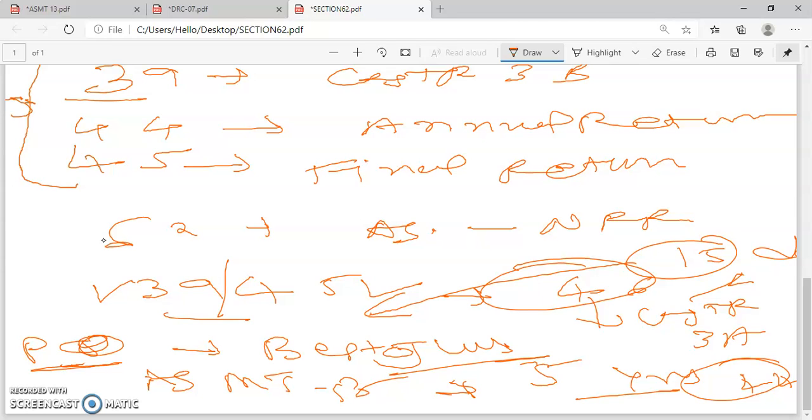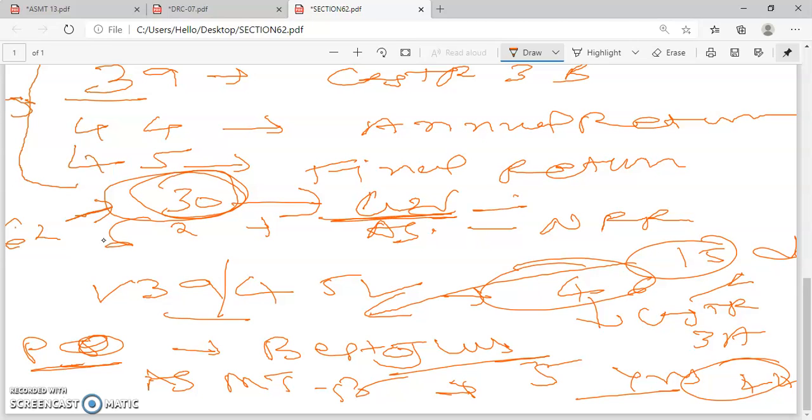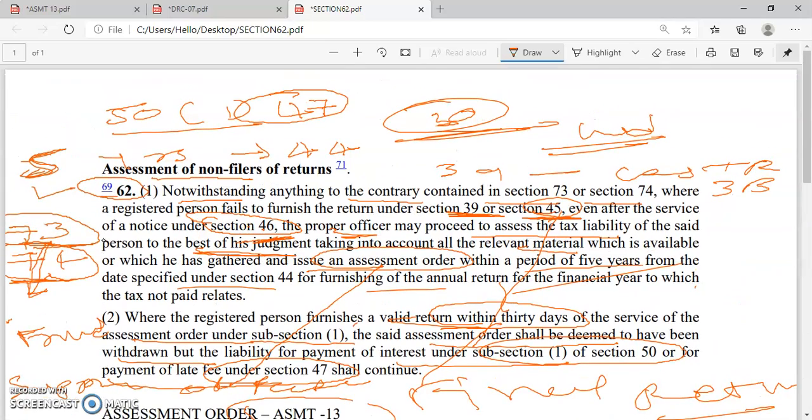If such proper officer issues the assessment order under Section 62 and the registered taxable person files the valid return within the period of 30 days, then such assessment shall be deemed to be withdrawn. However, interest under Section 50 subsection 1 or a late filing fee under Section 47 will continue. So this was the discussion for Section 62 of the CGST Act. Thank you.